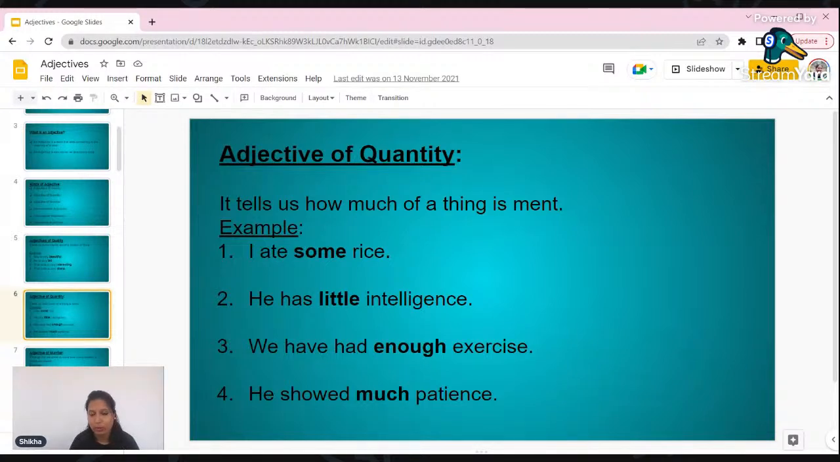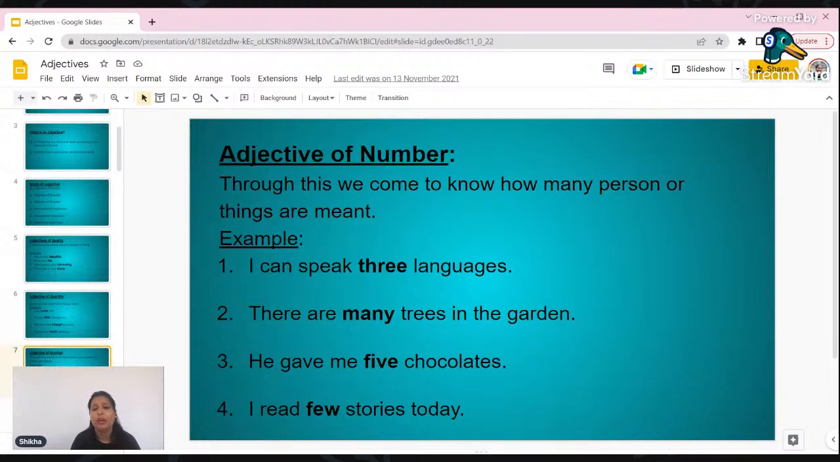Like rice is not countable, intelligence is not countable, exercise is not countable. In the same way, patience, how much patience you have, that is not countable. So in those cases we will use the adjectives of quantity, like some, little, enough, much. And there are some other words also which we can use to show the quantity of something, right? And then adjective of number.